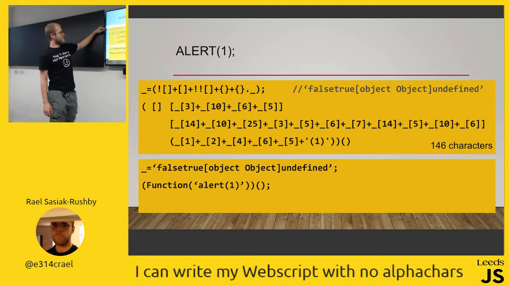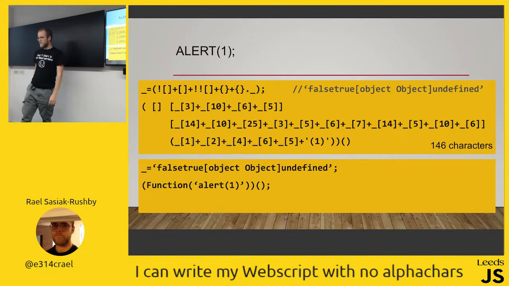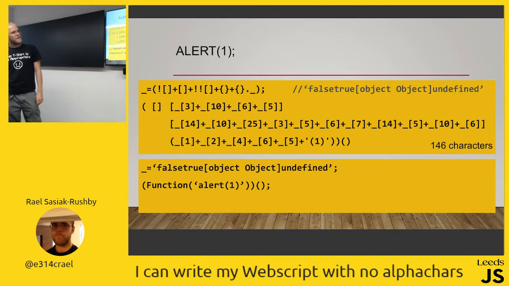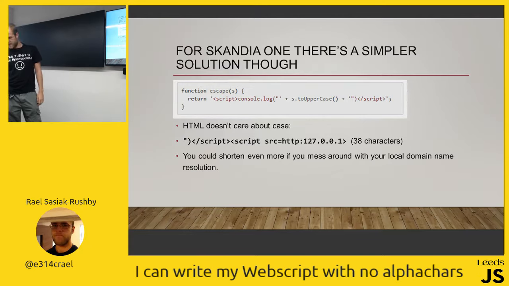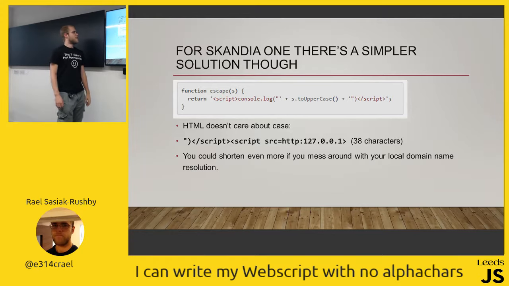Basically what this comes out as, I've declared the underscore as a variable. There's my string, function, call alert, and then instantly call it again, so I've wrapped it in an IIFE. I never remember it properly, but it's disgusting, but it works. You've seen that and you've thought, wow, that's great. I've got a really low score on that, 146, down from 1,200.